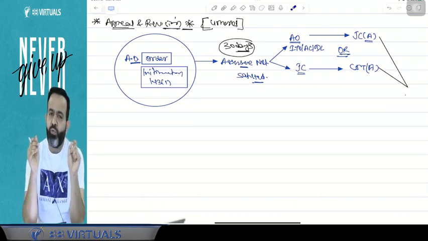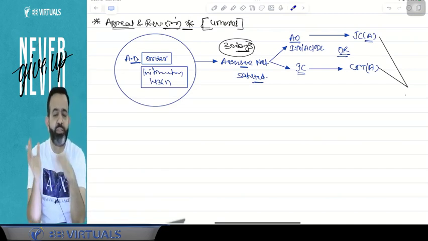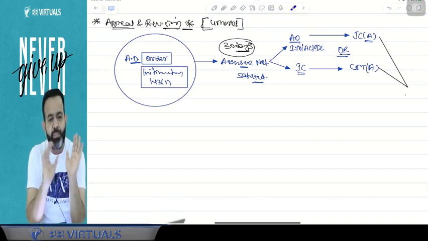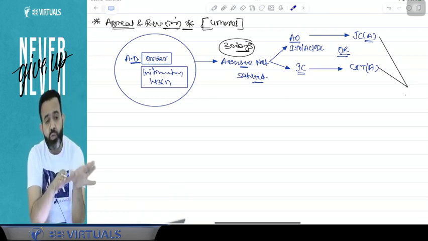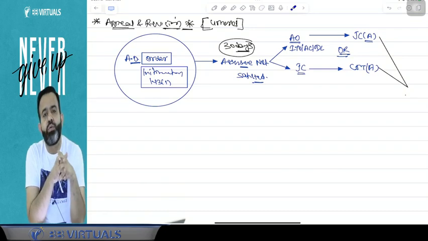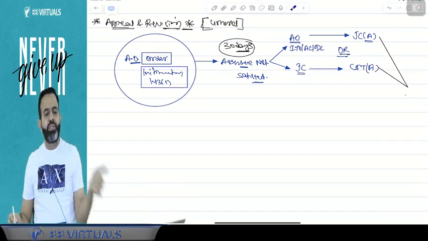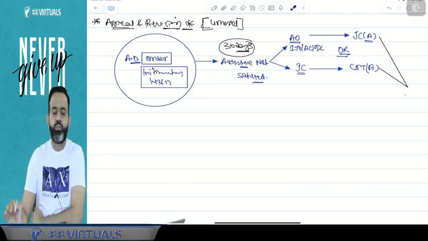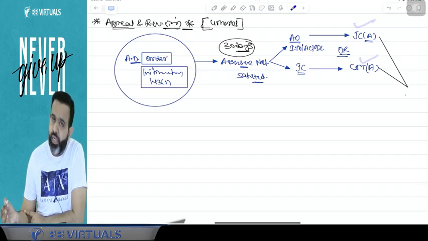In practical life, what happens? Normally your assessment order and demand notice you will get on the same day. Then also they mention that it is from the date of receipt of the demand notice. So if you receive the demand notice, then from the date of receiving the demand notice, within 30 days, you have to make the appeal to the CIT appeal or joint commissioner appeal.